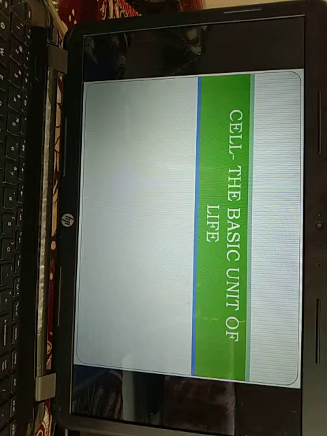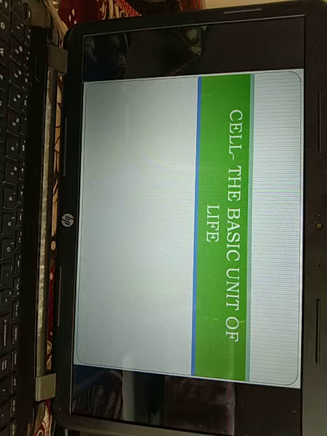Now, a cell is the basic unit of life, as no living organism can have life without being cellular, because the cell is a unit of both structure and function. All the structures that are formed in the organism and the functions that are performed by the organisms are because of the cell. All life begins as a single cell.